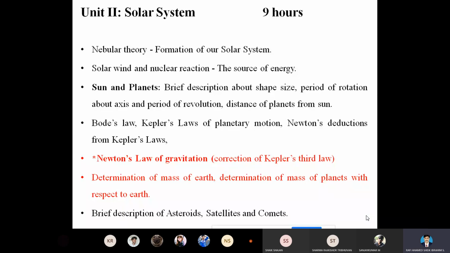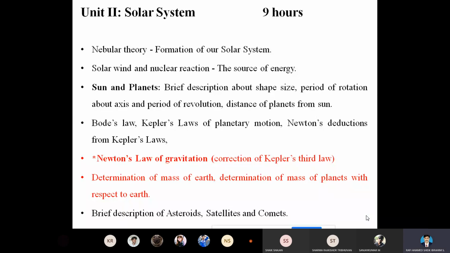So from the hot ball, we are able to develop the total mass of the star, or the total mass of the planet, or the total mass of the sun. So that is what we have studied from the nebular hypothesis, the formation of our solar system.